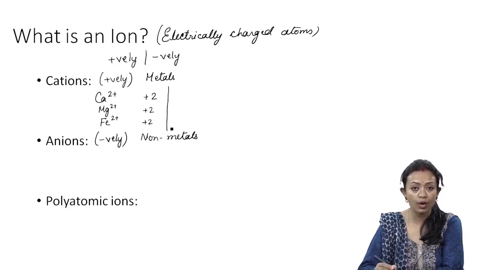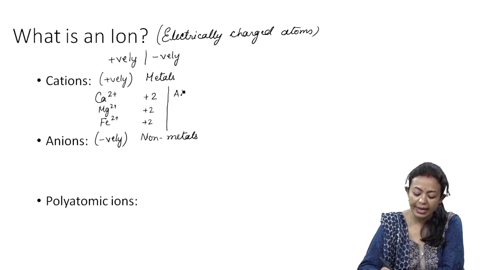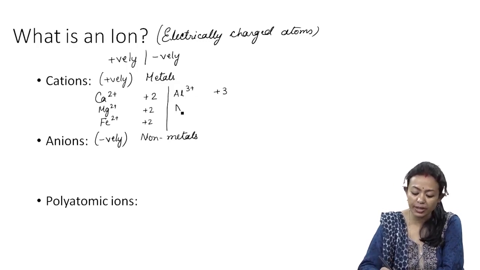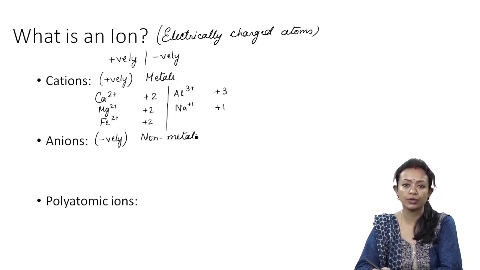So these are all cations. We can have aluminium, +3. We can have sodium, +1. Okay, so on and so forth.